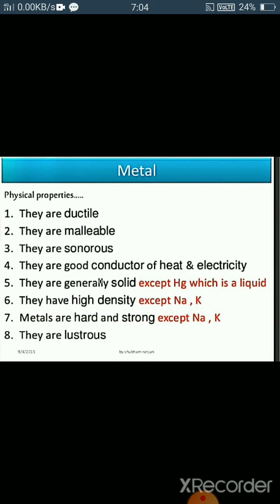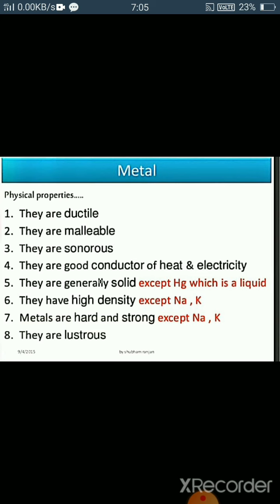So let's have a quick revision. We all know that all the metals have a shiny appearance, and they are ductile, malleable and sonorous, meaning they create sound when struck by something, and they are good conductors of heat and electricity. All the metals are generally solid except mercury, which is an exception, which is liquid, and all have high density except sodium and potassium.